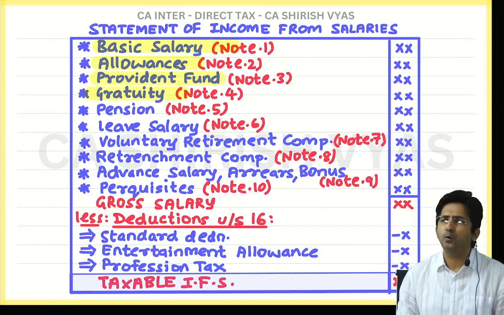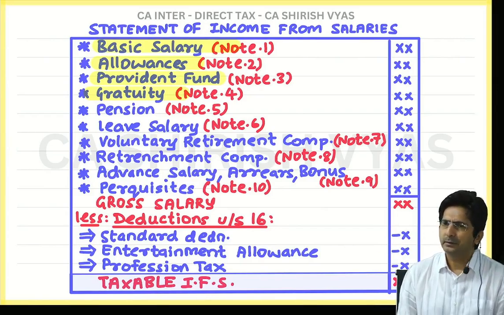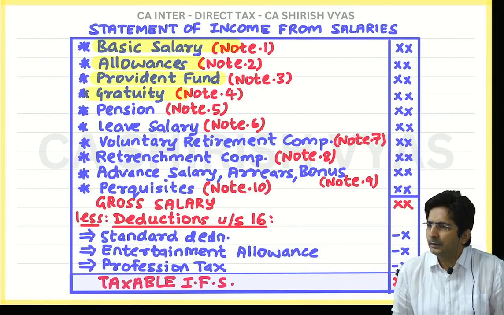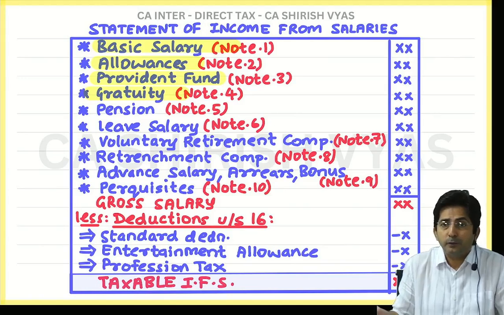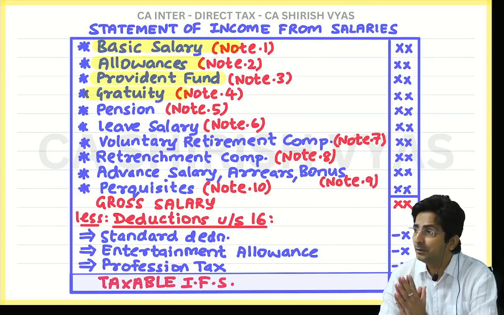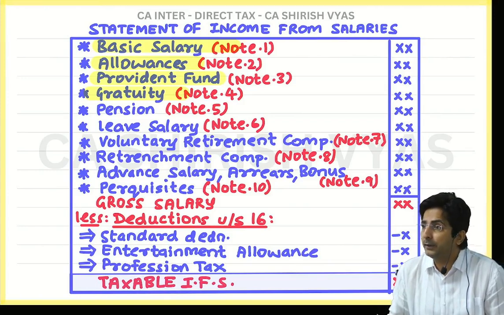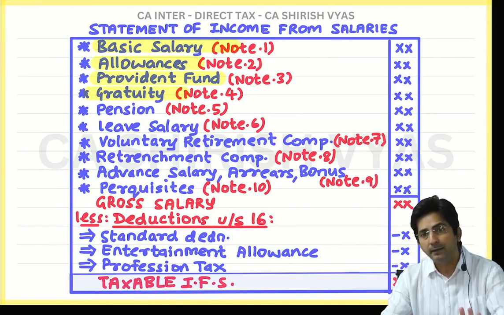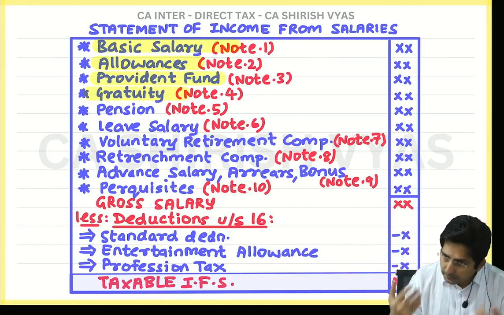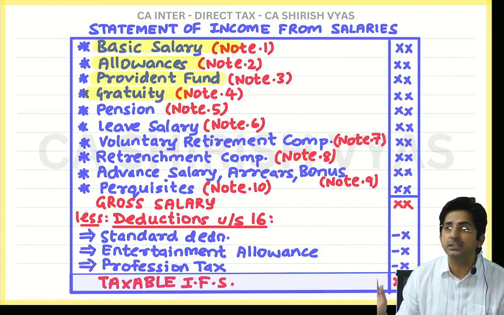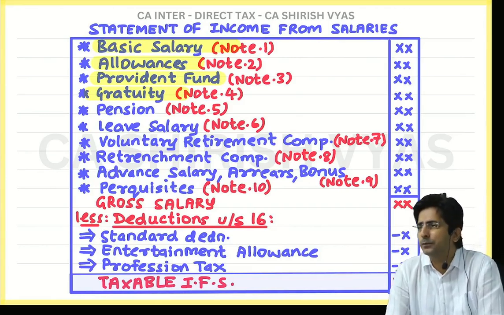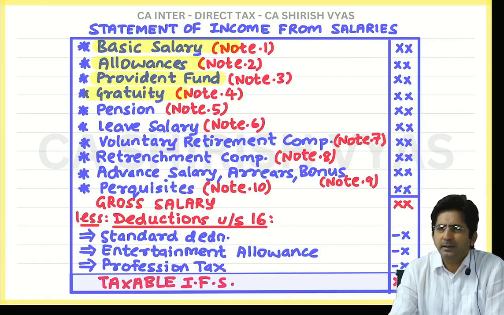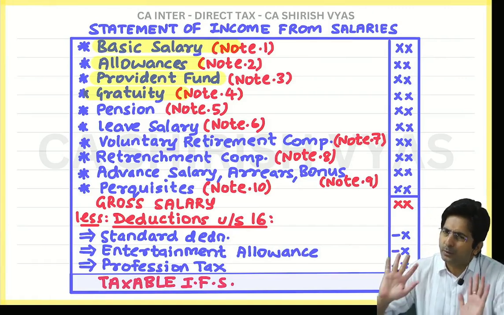But tell me, if you don't tell your boss anything, then by default what will the boss do? He will give you monthly only. Then it is uncommuted. Uncommuted means you didn't request the boss for lump sum. So if you don't request, your pension will remain monthly, unchanged, uncommuted. So if someone says my pension is uncommuted, that means what? It is monthly and you have kept it monthly only.